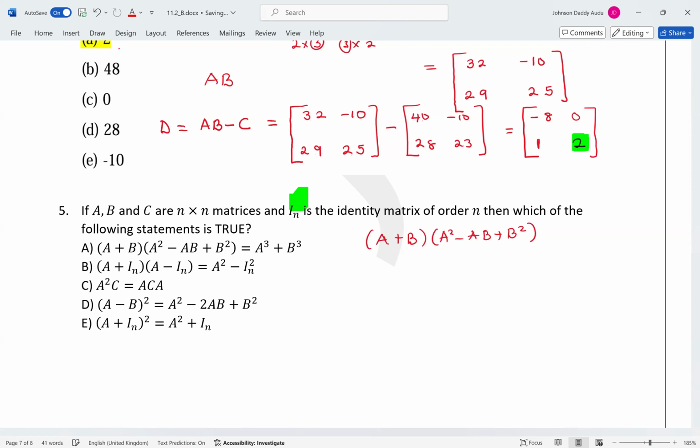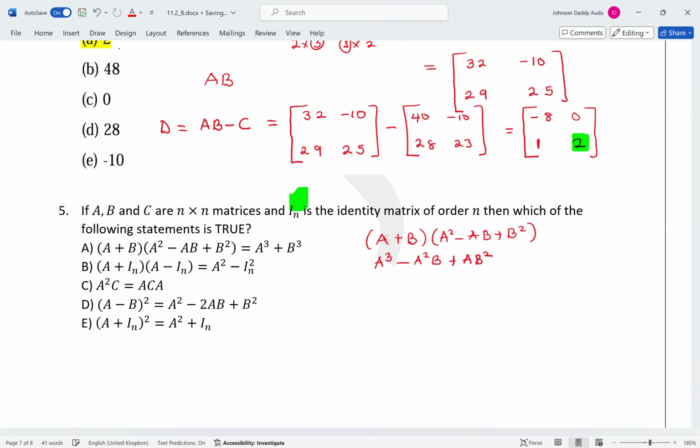Let's see. If you want to expand this, how do you expand this? It's going to be this times this one. So this is going to be A cubed. Then you take A, you multiply this one. This is minus A squared B. Then you take A again, you multiply B squared. So this will be A B squared. Then when you finish, you go with B now.